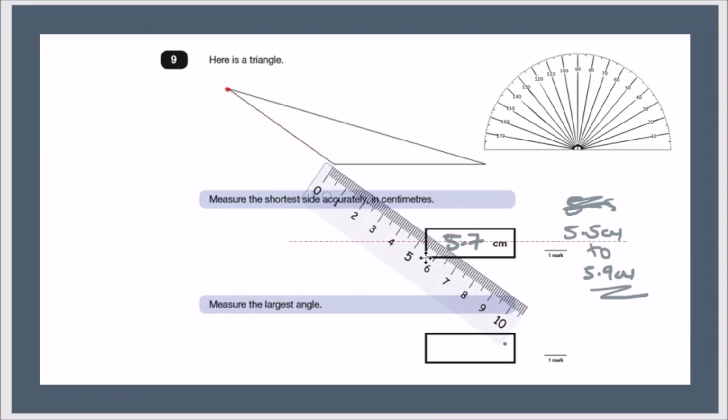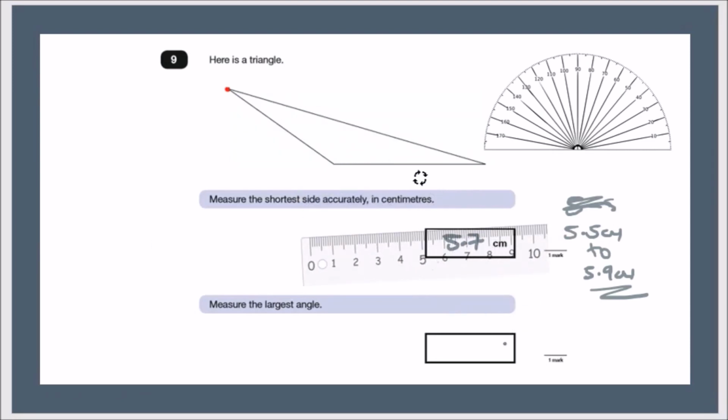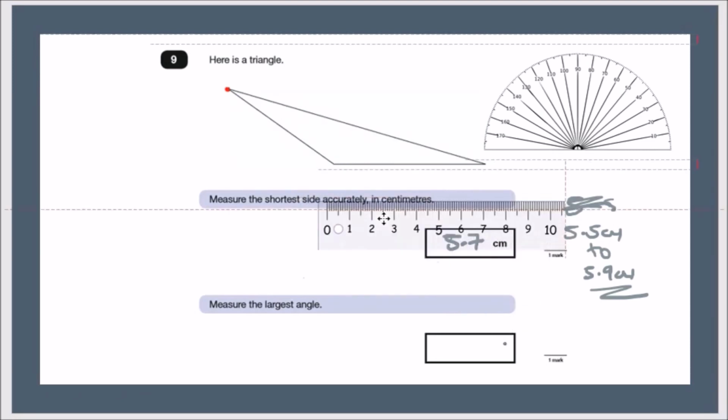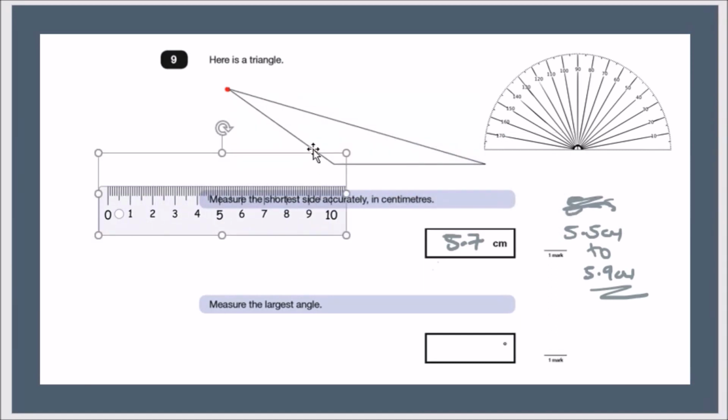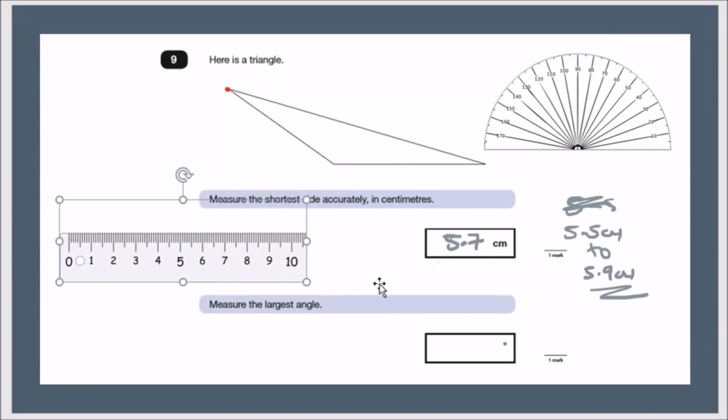Anyway, if you did measure the rest of them, I've already checked, they wouldn't be as short. If you measure this one, you realize it's bigger than 6, it's nearly 7, so that's long. And of course, you don't need a ruler to tell that this is clearly the longer side. It stretches from one end to the other. Now, how to do the second one? Since this is the longest side, the opposite angle must be the widest angle. It makes sense. If this is long, then this is clearly the widest angle. Now let's have a go and measure it.